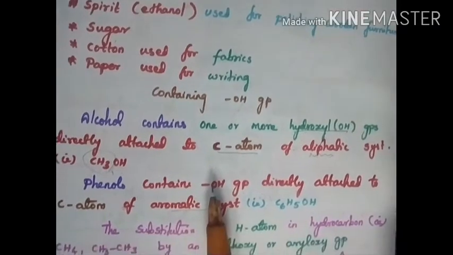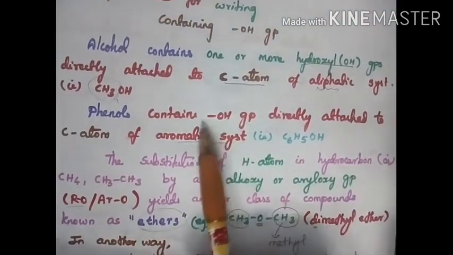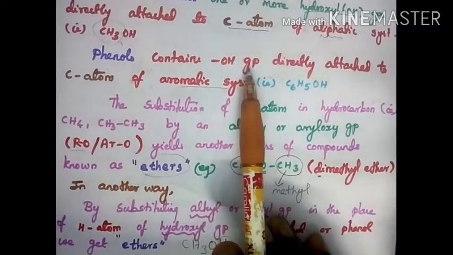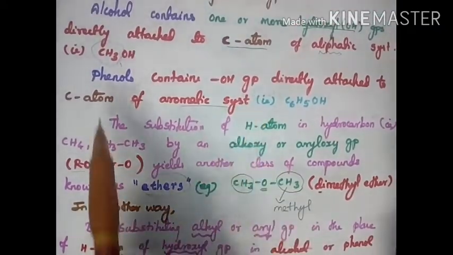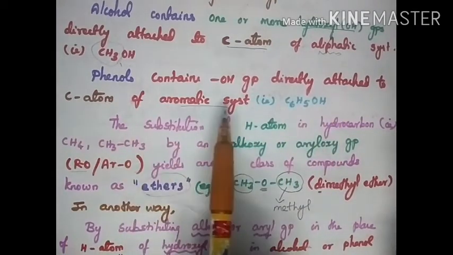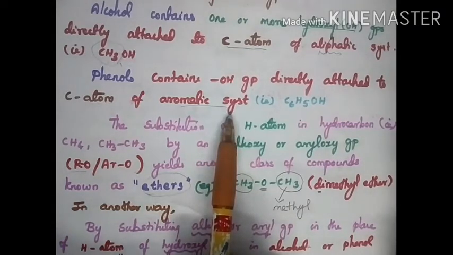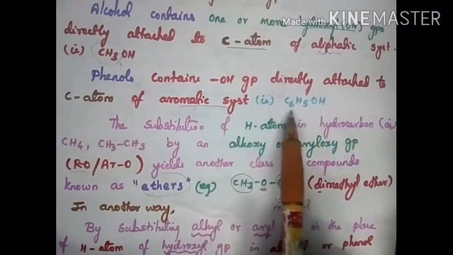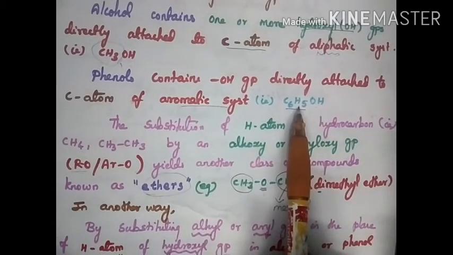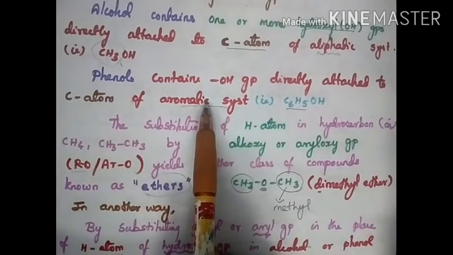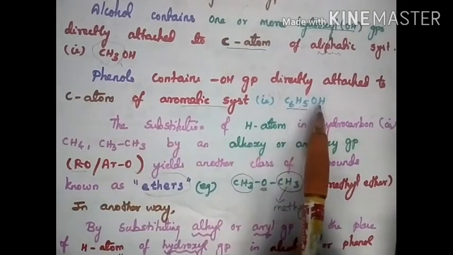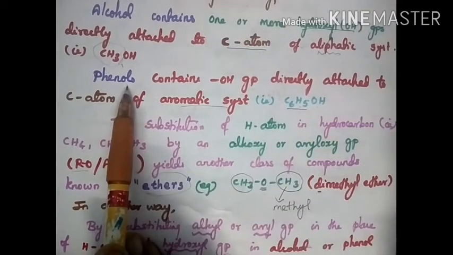And the next is phenols. Another type we can explain as phenols. So what are phenols? The OH group directly attached to the carbon atom of an aromatic system. What is an aromatic system? A compound having a phenyl group, that is the C6H5 group. The OH may be directly attached or in the side chain, and that is called an aromatic compound. When it is directly attached to the benzene ring, it is called phenol.